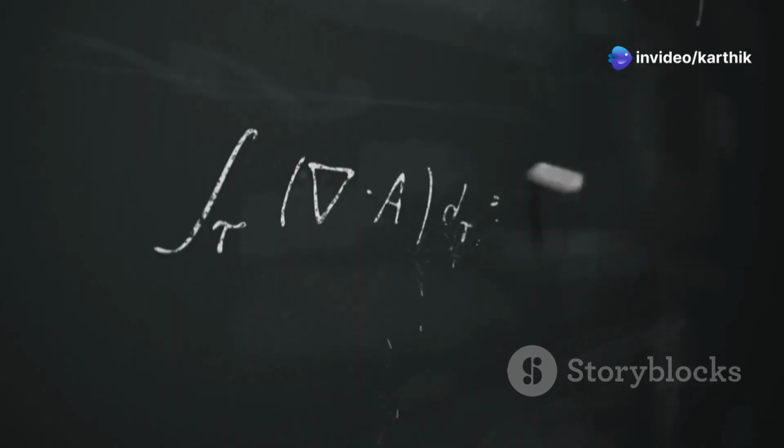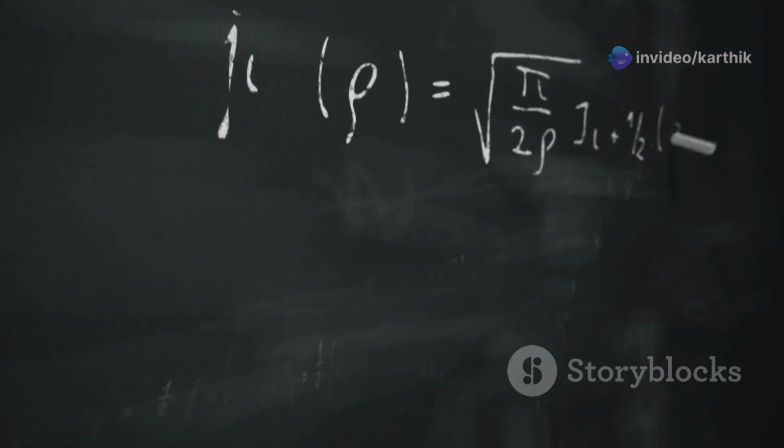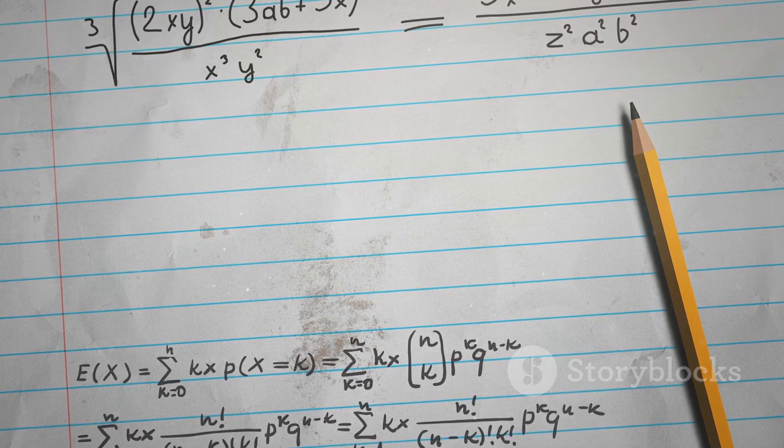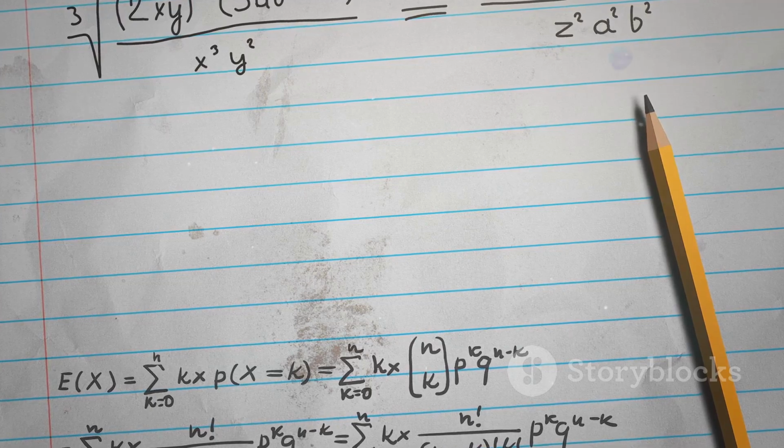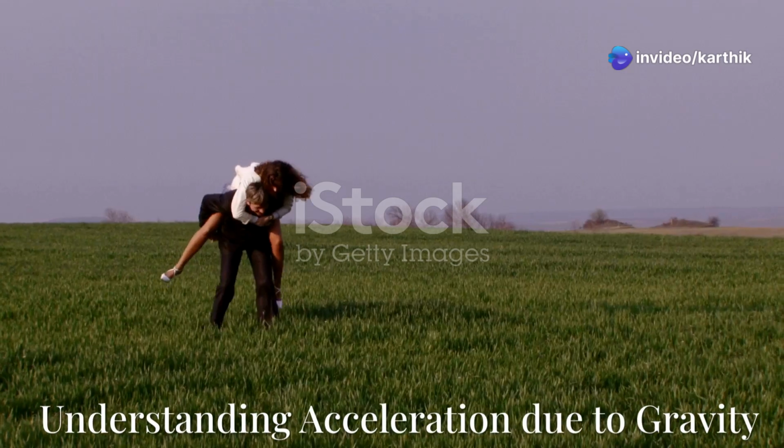F equals G times the product of m1 and m2, divided by r squared, where F is the force of gravity, G is the gravitational constant, m1 and m2 are the masses of the two objects, and r is the distance between their centers.